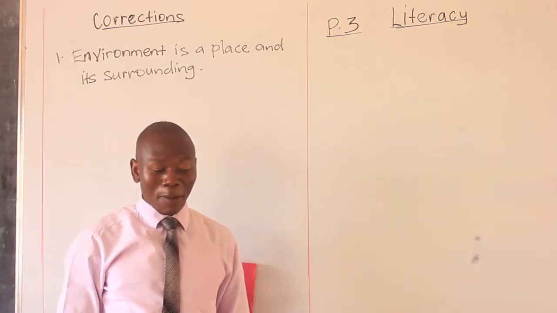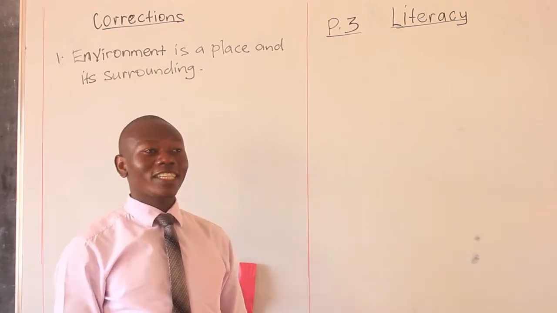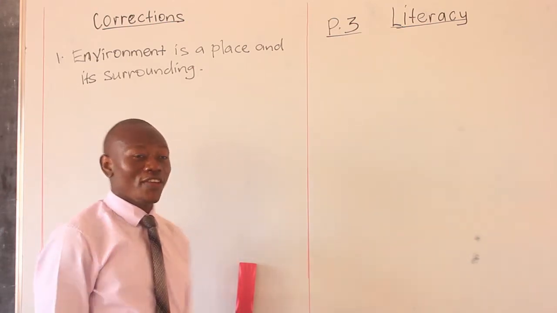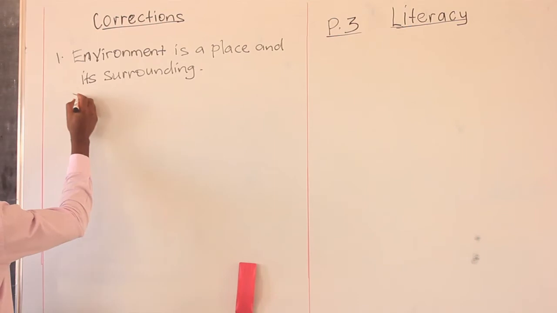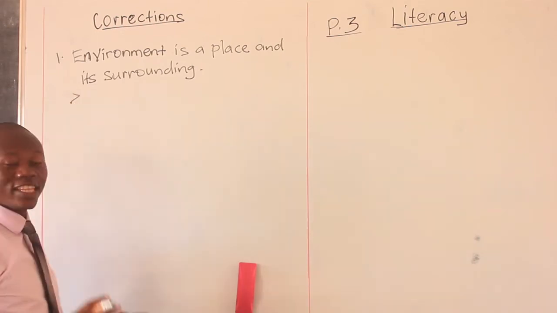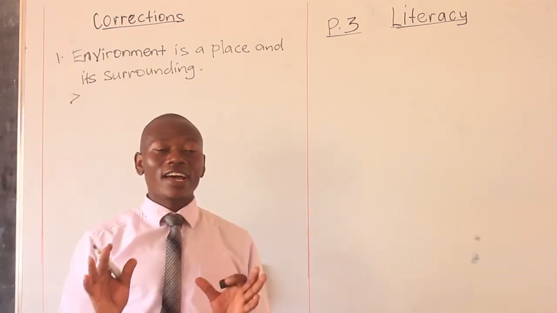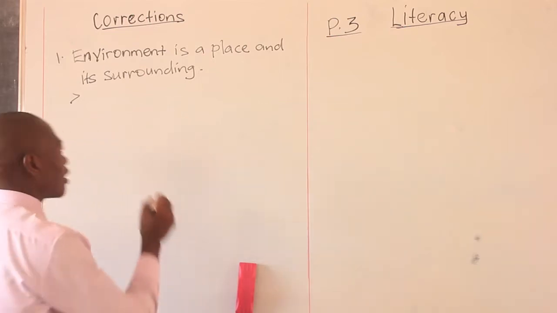But I had a friend of mine who told me, "No, teacher, isn't that one too long?" You can give it in this way also. You can say environment are things that surround us.